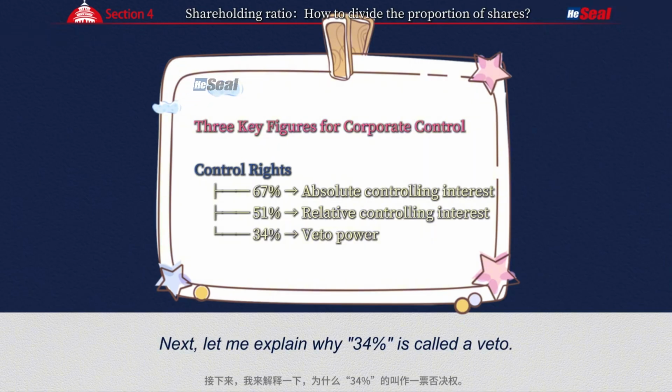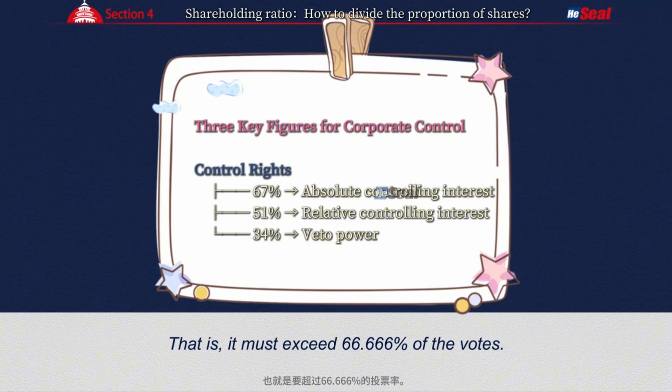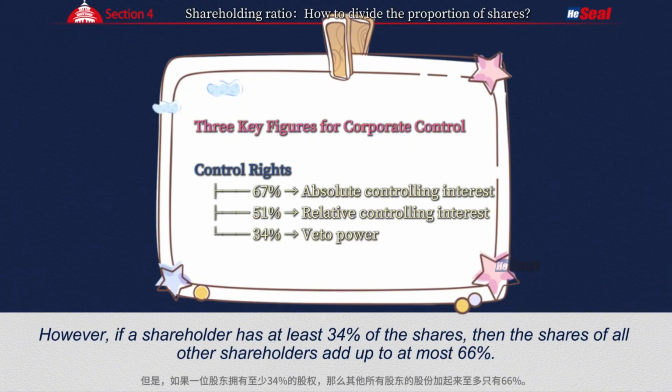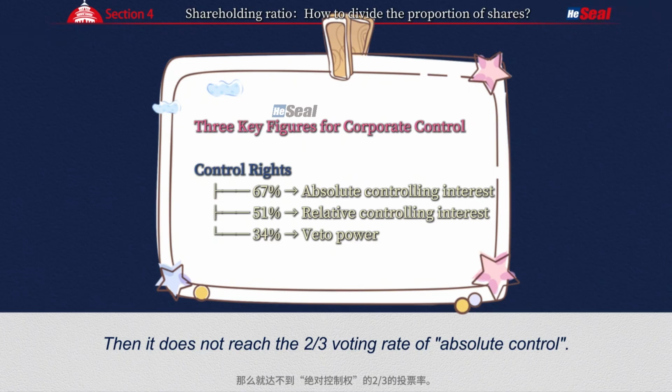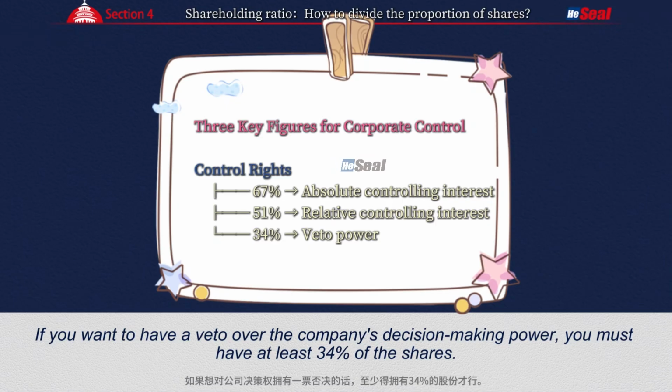Next, let me explain why 34% is called a veto. We mentioned above that absolute control requires at least 2/3 of the votes to pass. That is, it must exceed 66.666% of the votes. However, if a shareholder has at least 34% of the shares, then the shares of all other shareholders add up to at most 66%, then it does not reach the 2/3 voting rate of absolute control. So, if you have at least 34% of the voting rate, you have a veto power over major events. If you want to have a veto over the company's decision-making power, you must have at least 34% of the shares.